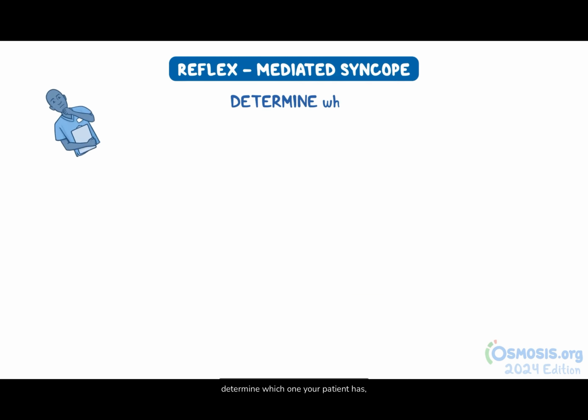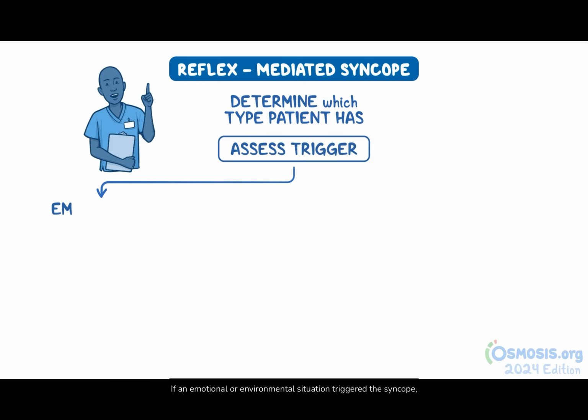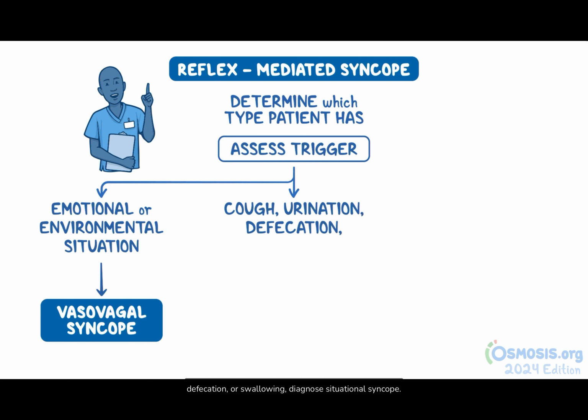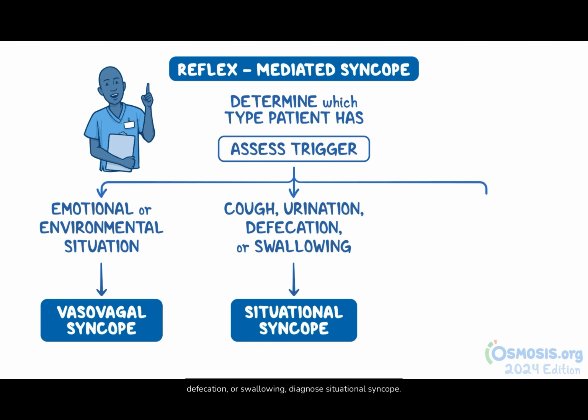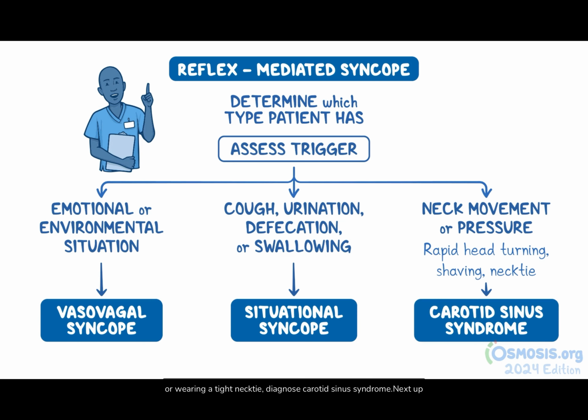To determine which one your patient has, you should first assess the trigger. If an emotional or environmental situation triggered the syncope, diagnose vasovagal syncope. On the other hand, if the trigger was cough, urination, defecation, or swallowing, diagnose situational syncope. Finally, if neck movement or pressure was present, such as rapid head turning, shaving, or wearing a tight necktie, diagnose carotid sinus syndrome.